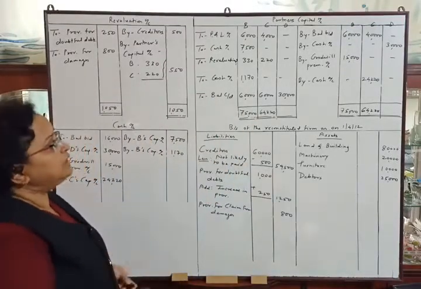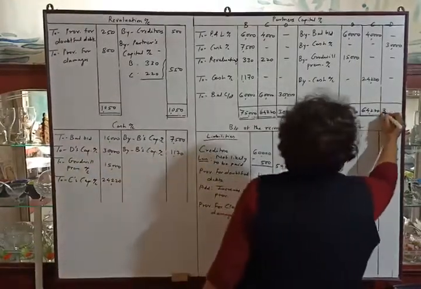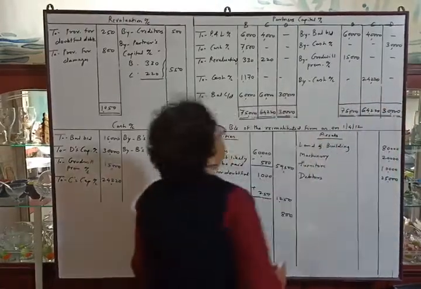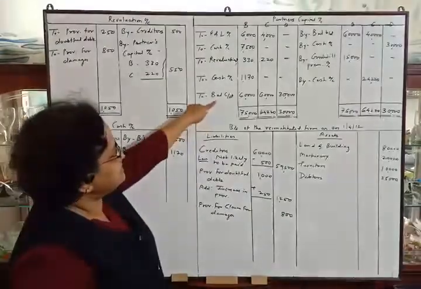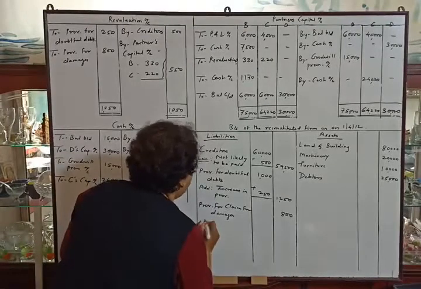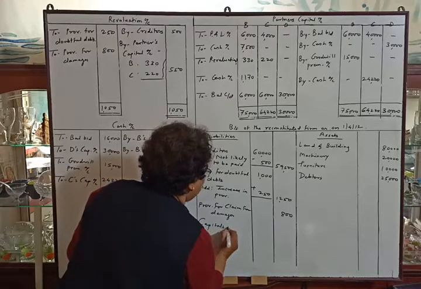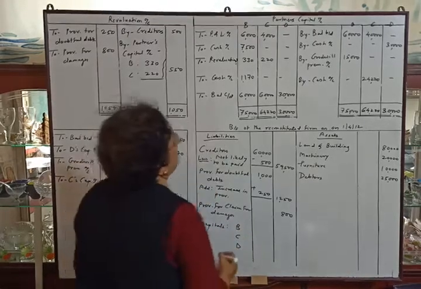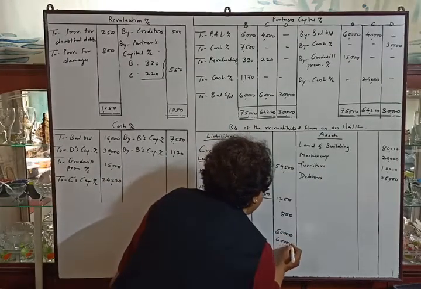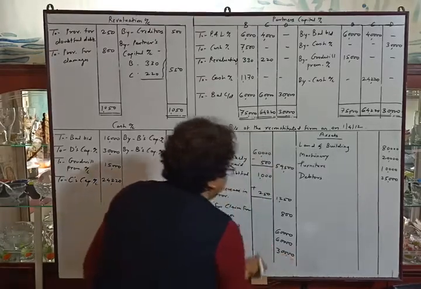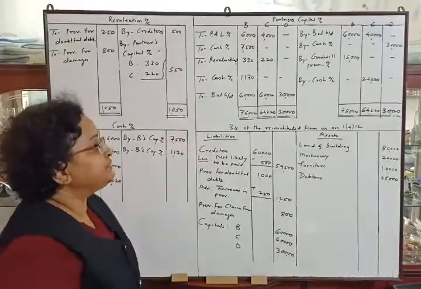Okay. Now the partner D, debit total is 30,000 and credit total is 30,000. So there will not be any difference in his capital account. Now we will transfer these balances to liability side of the balance sheet. So capitals of B, C and D, 60,000, 60,000 and 30,000. You can write the capitals in inner column and total capital in outer column. It is acceptable. Now asset side.